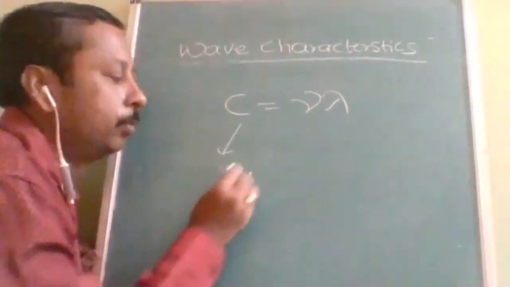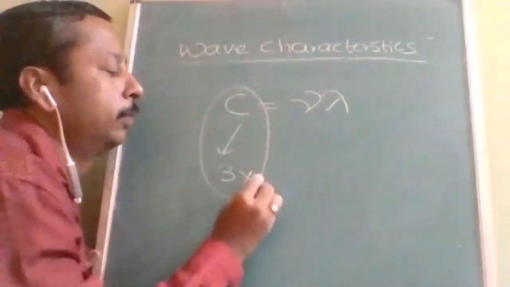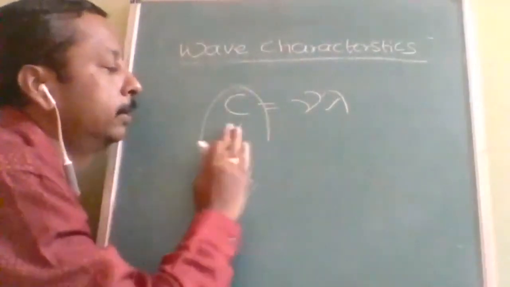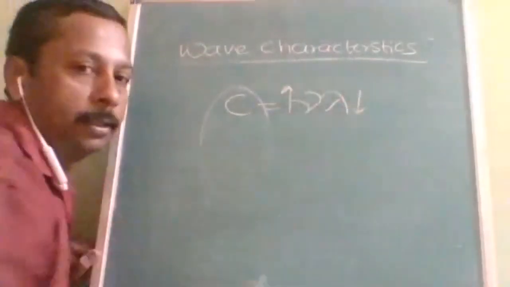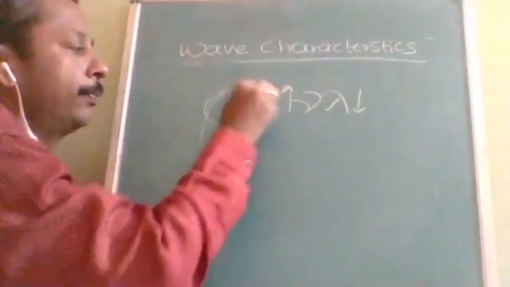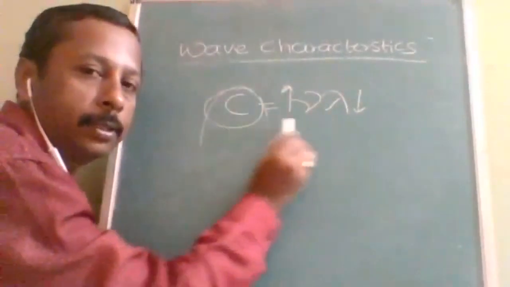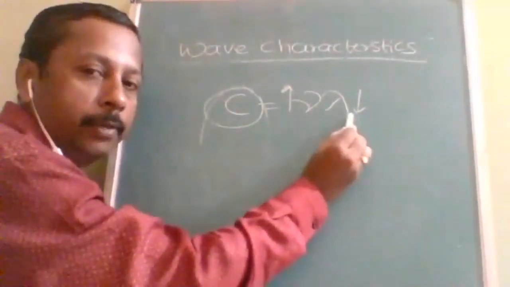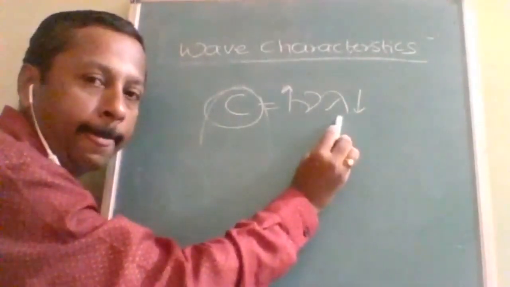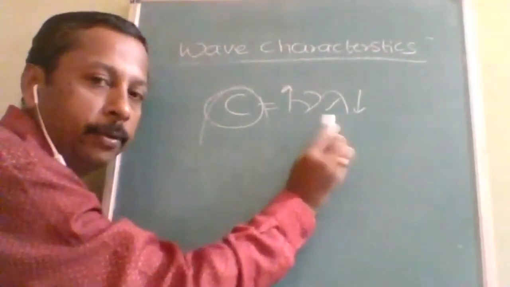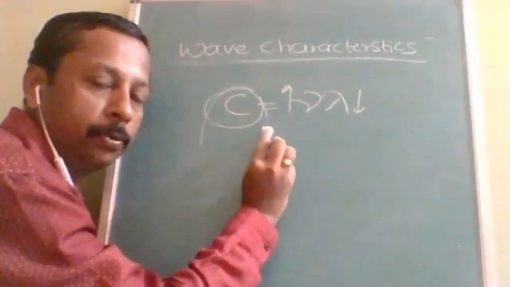Okay, so to keep this constant, 3 into 10 to the power of 8, if we are increasing one, the other will decrease, because this is a constant. So if we increase one, the other will decrease. Higher the frequency, lower will be the wavelength. Unit side also you should be able to manage it.